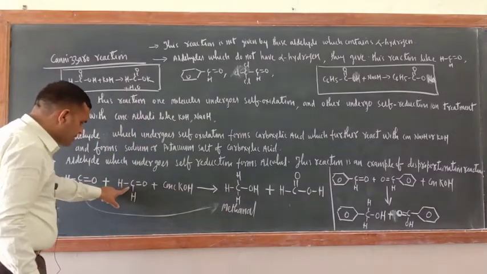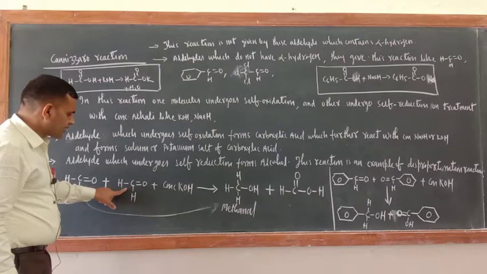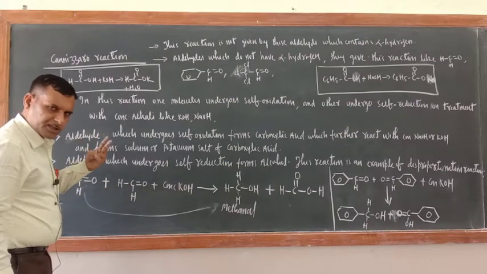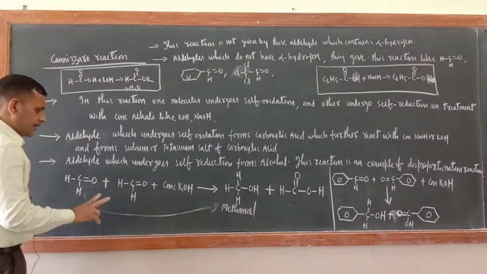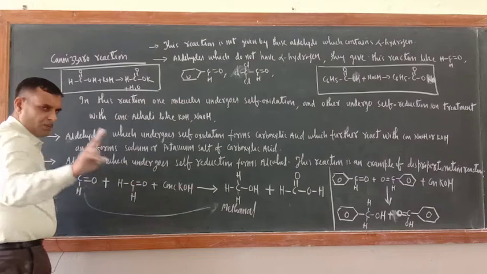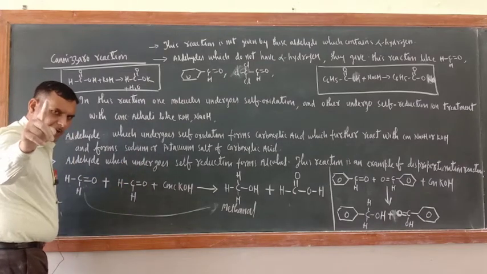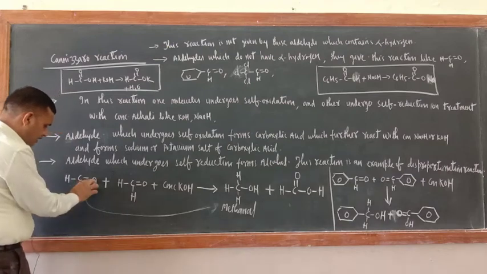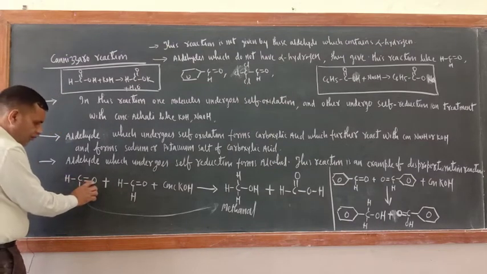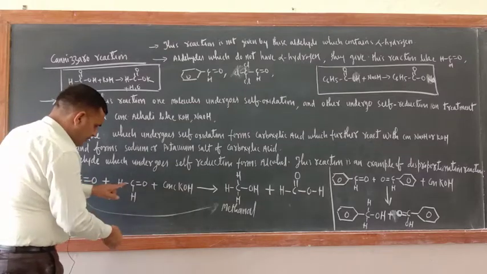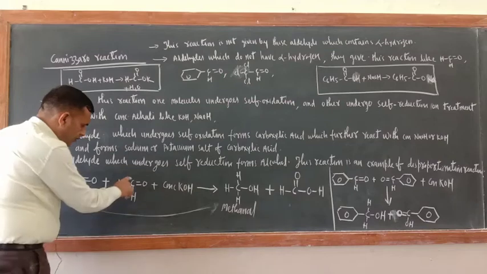Now suppose this is undergoing oxidation. For oxidation, what is required? Where C double bond O is there, one OH is required. So give OH here.